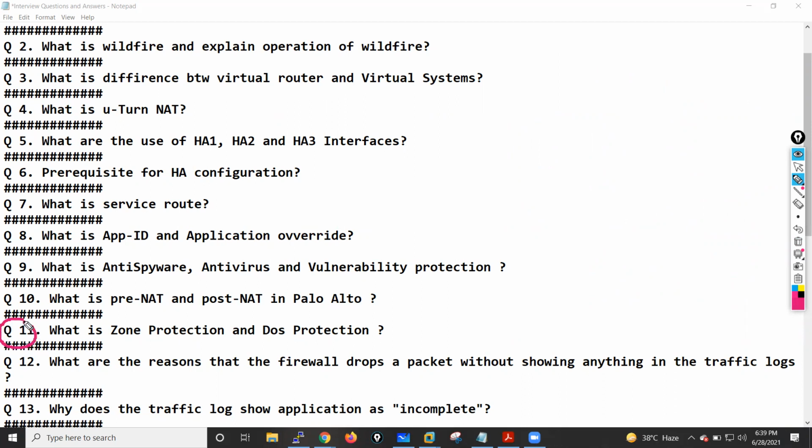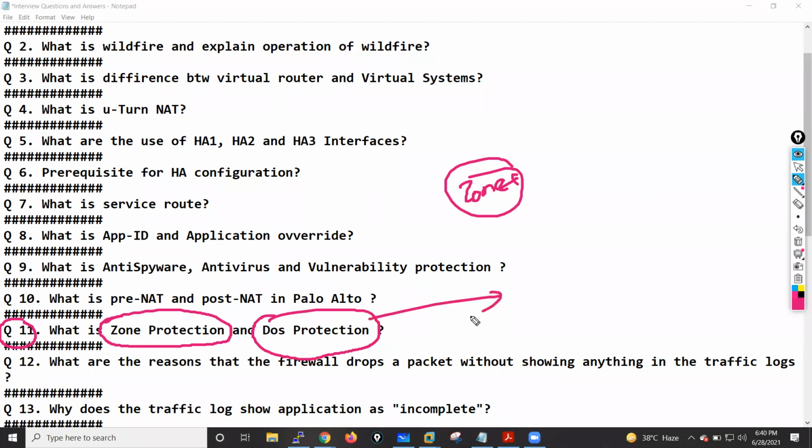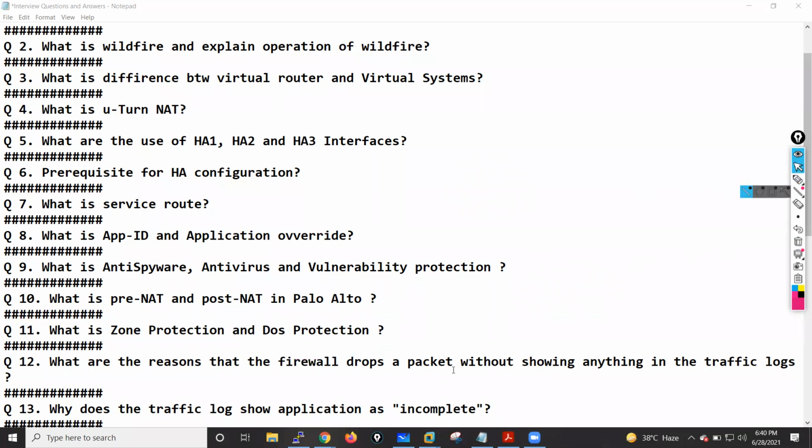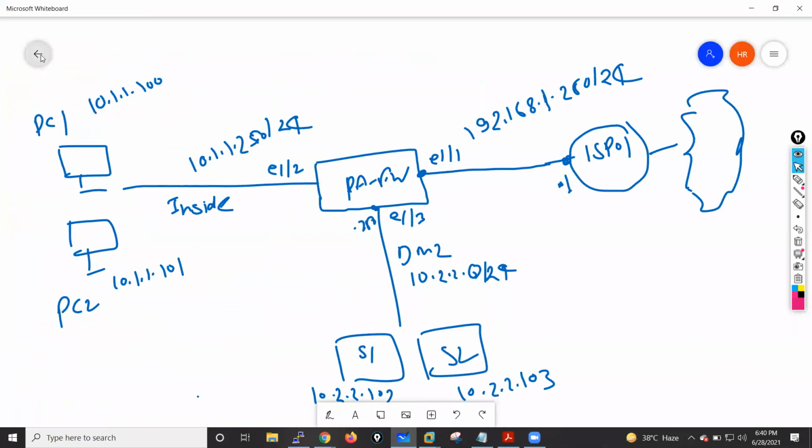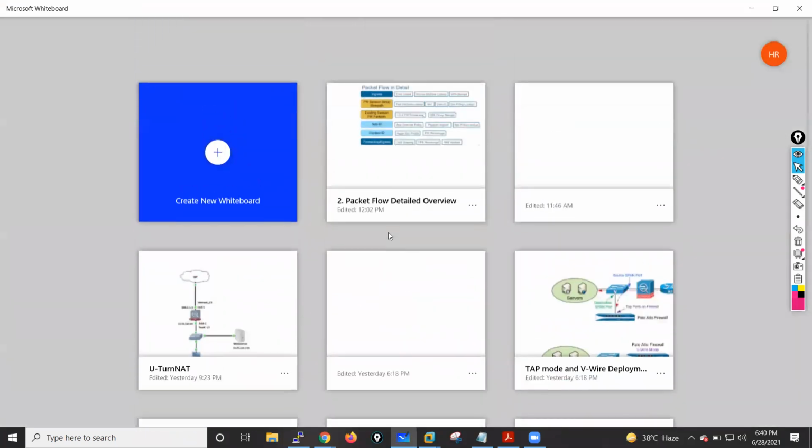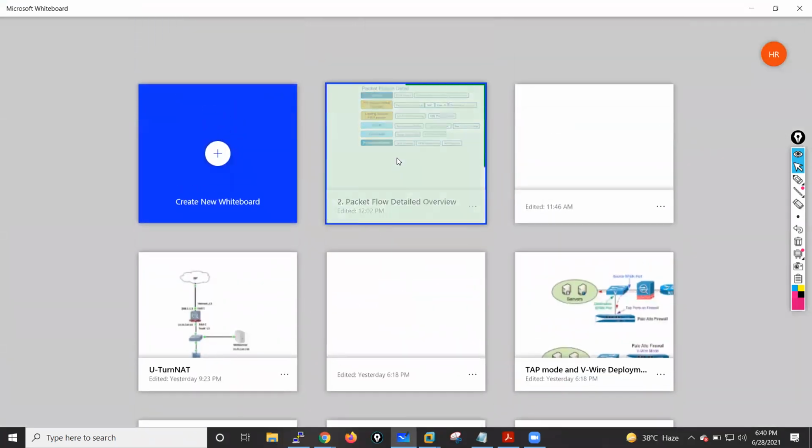Now let me just explain what is zone protection and what is DoS protection, guys. First of all, zone protection we will apply at the zone level, at the zones. DoS protection we will basically apply at the security policy level. And if I talk about the packet flow of this Palo Alto firewall, let me open one of the packet flow files. Let's open this one. So you will get the idea here.